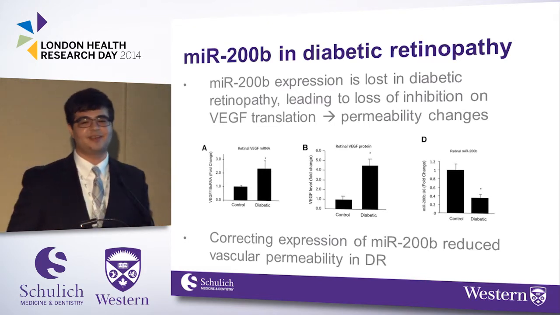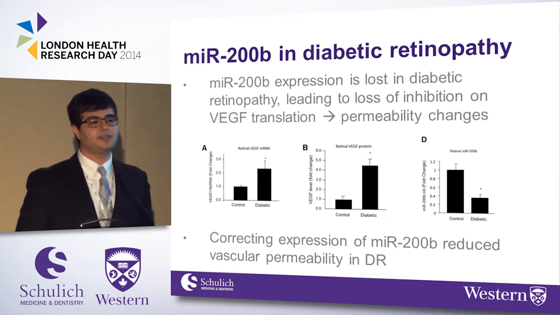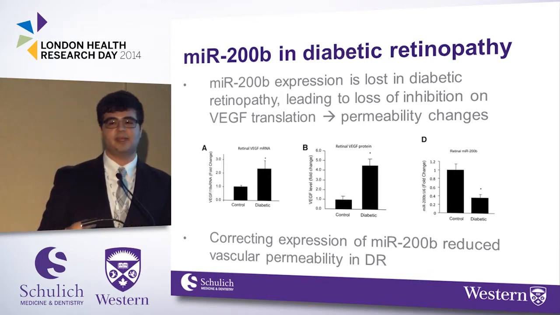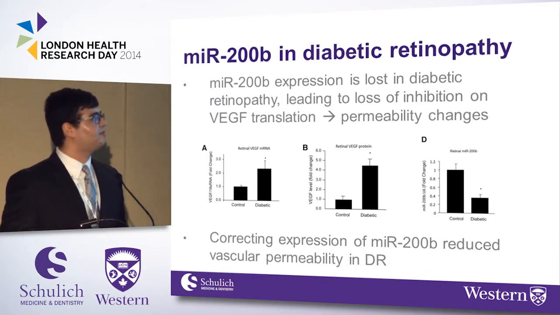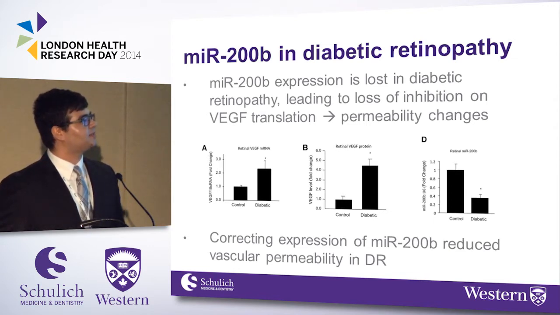Okay, so one microRNA we've studied in our lab is miR200B. And miR200B is important because it targets VEGF. Remember, VEGF is very important in diabetic retinopathy. VEGF, this is from rat data, and what we see is that VEGF expression is increased in retinal tissue from diabetic rats relative to normal controls, and miR200B is downregulated.